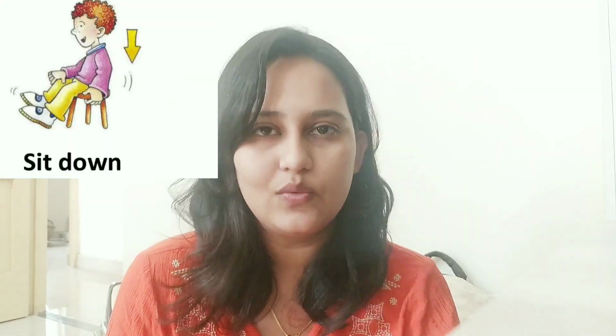When we studied the four kinds of sentences, we also studied the imperative sentence. In imperative sentences, we have seen commands and orders. In that kind of sentence, we observe that the subject is missing, but the subject is there. For example, sit down.